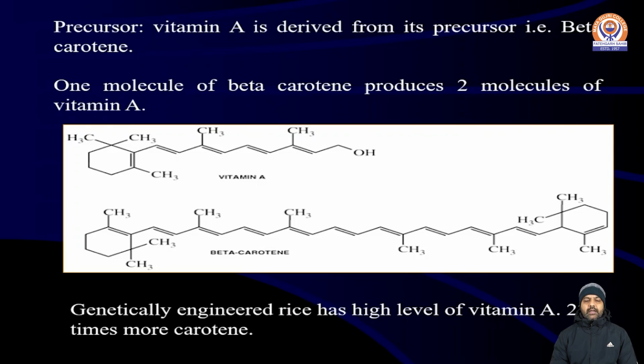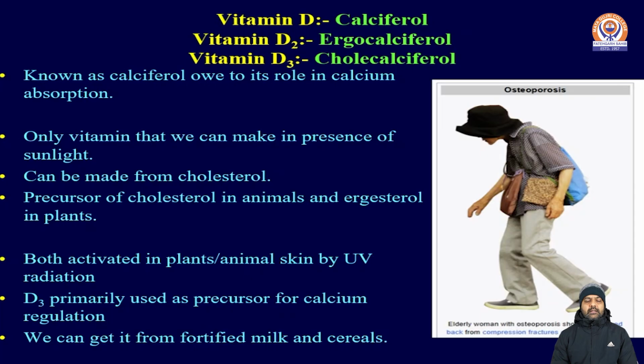Most commonly, the genetically modified food golden rice contains higher doses of vitamin A, around 23 times more carotene. Now, the second fat soluble vitamin is vitamin D, commonly known as calciferol. Calciferol is further categorized into D2 and D3 forms, wherein D2 is known as ergocalciferol and D3 as cholecalciferol.